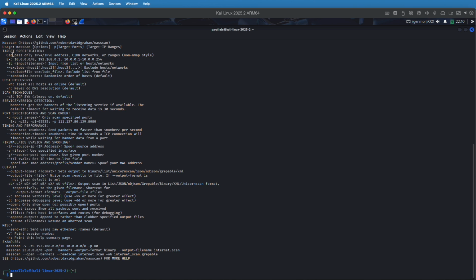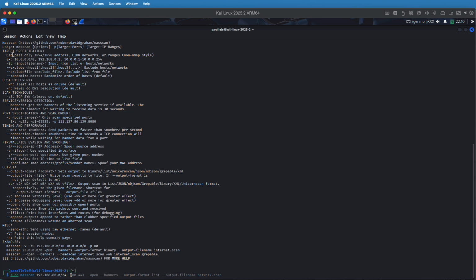Now, to get this thing going, it's pretty straightforward. Type sudo first. We're going to do masscan, and on this one we're just going to type in our network that we're going to scan, which is my home network here. And you have to put a port command in at the bare minimum.